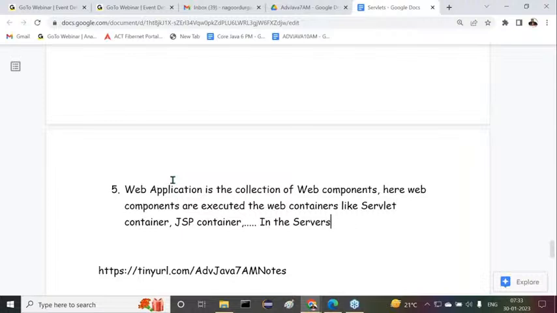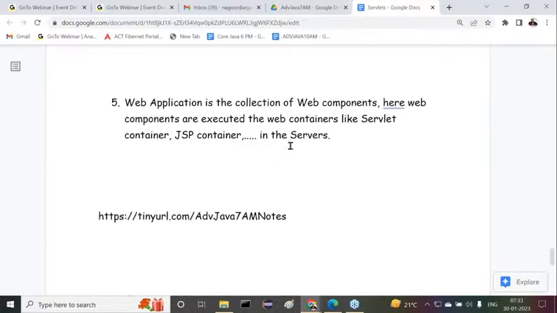It may be a web server or an application server, whatever it may be. All these are different containers inside the servers, that we have to understand now.